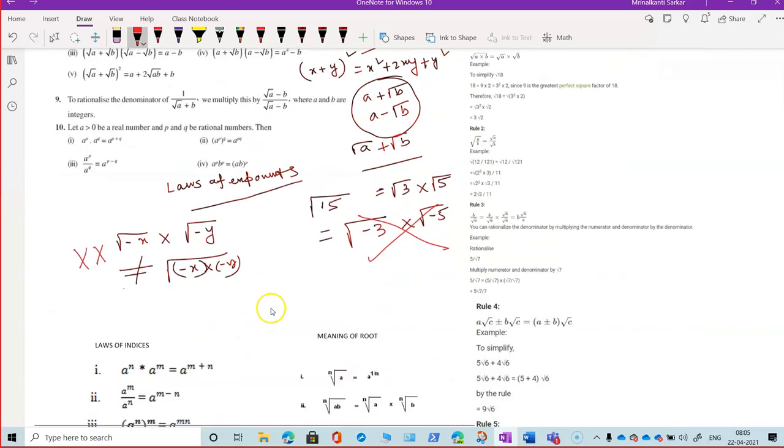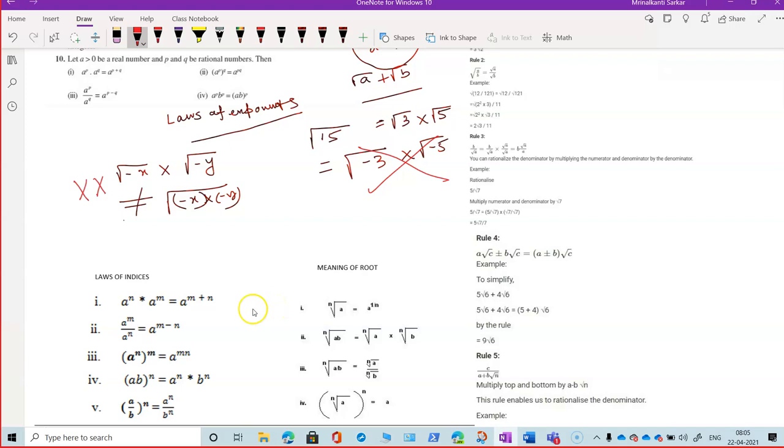So the laws of exponents, which I have also written separately here as laws of indices, you have learned this in your class 9 course. Same thing: a to the power m into a to the power n is a to the power m plus n. a to the power m by a to the power n is a to the power m minus n. a to the power n to the power m, the indices should be multiplied.